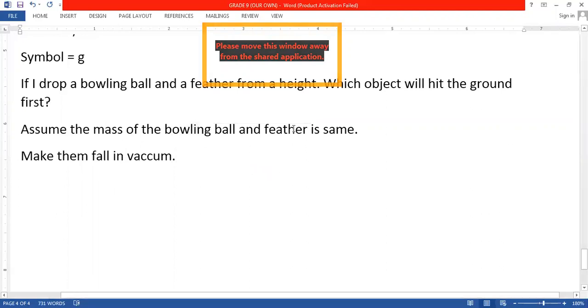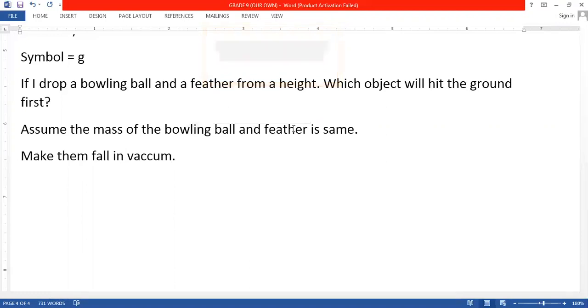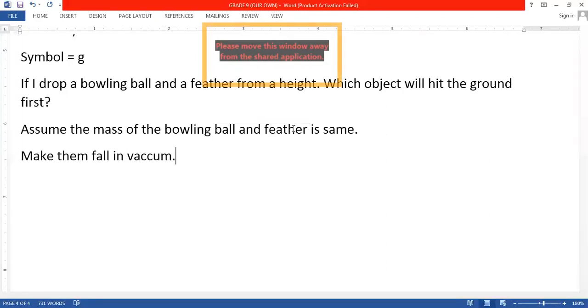Can you give me the reason why? Sir, because mass does not act in vacuum. No, beta, there is no such rule that mass does not act in vacuum. No, there is no such rule that mass does not act in vacuum. Mass also acts in vacuum, beta.